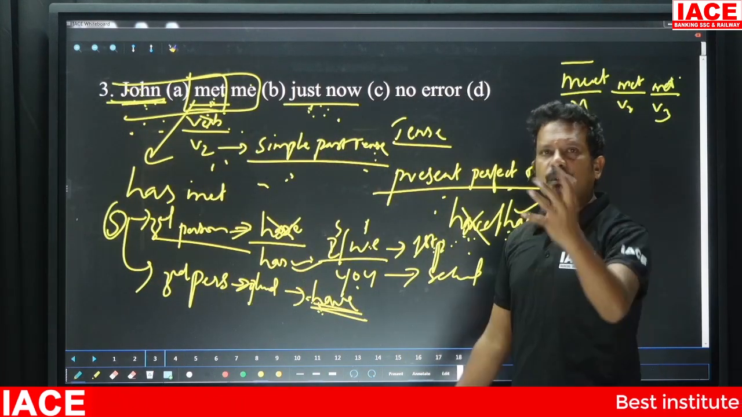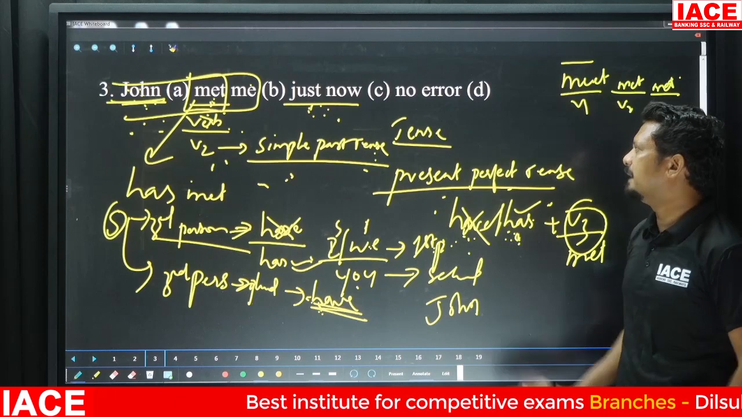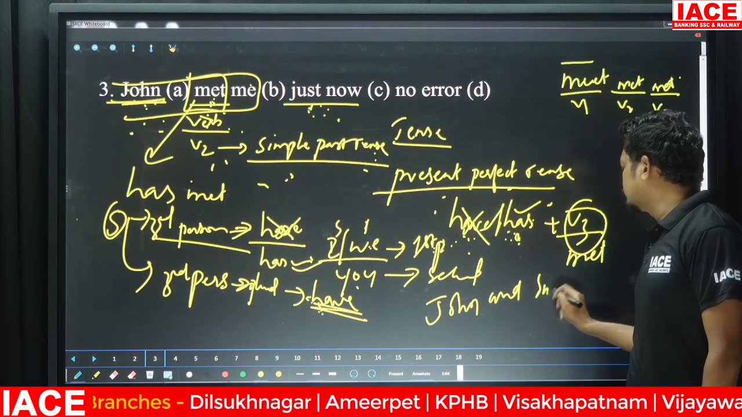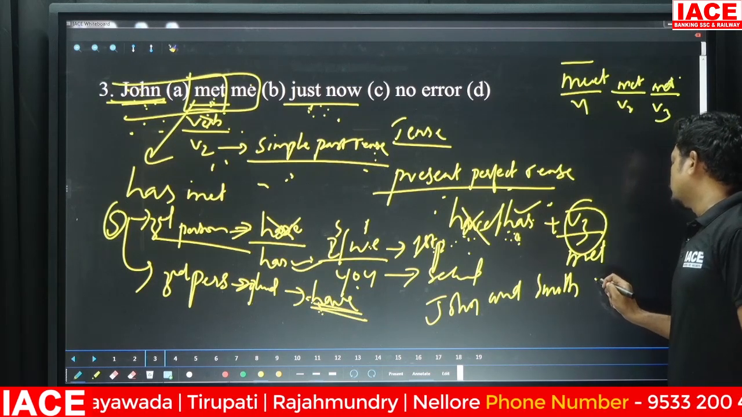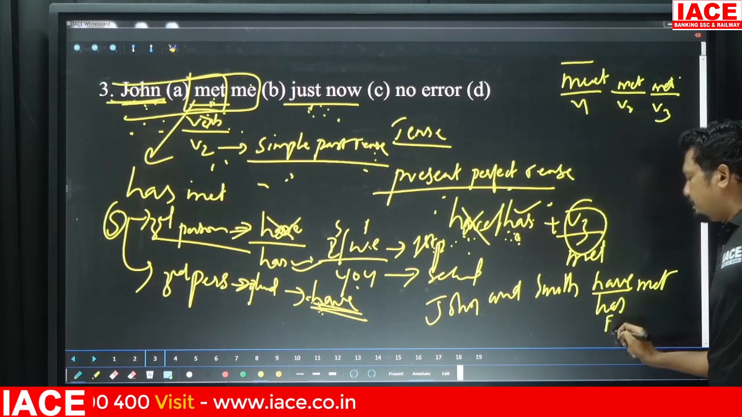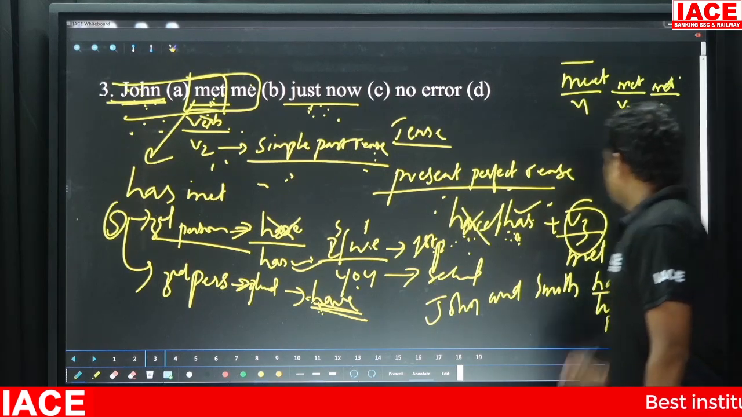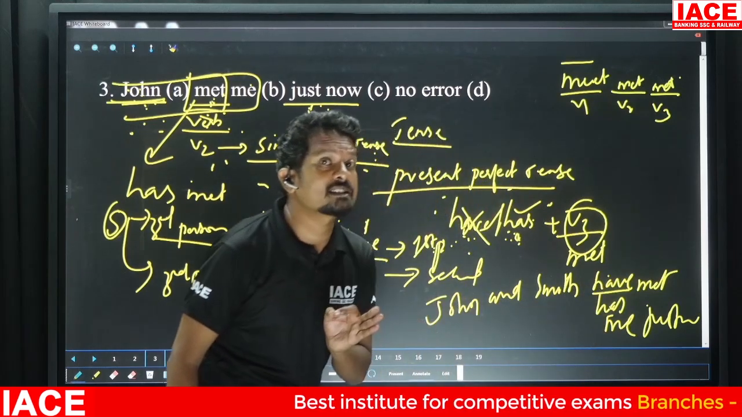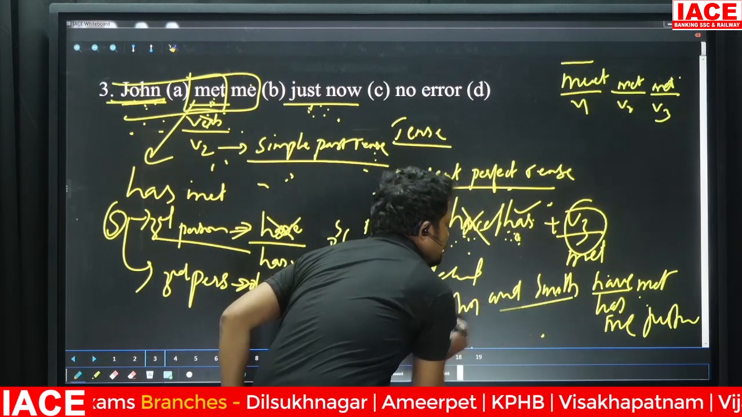Let me give you an example so that you would understand better. Let me reword the sentence by making some correction. John and Smith, is it have or has met me just now? Do you want me to use have or has? Who would decide? The doer of the action. Who did the action? John and Smith. This is our subject.